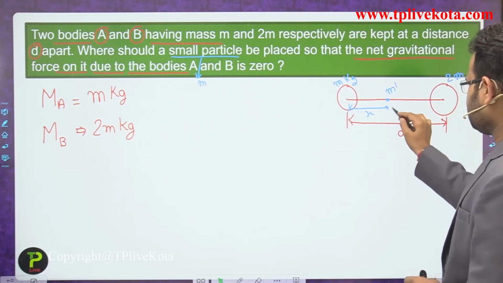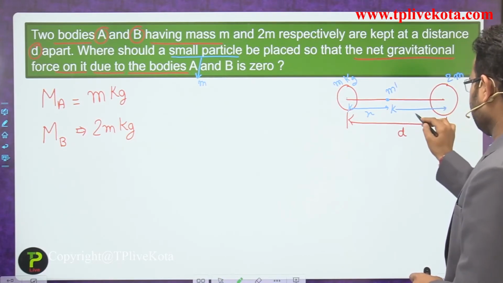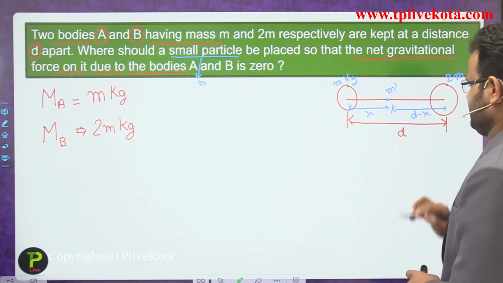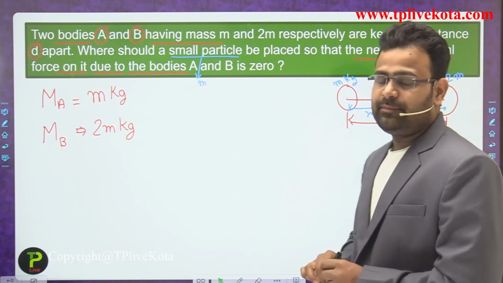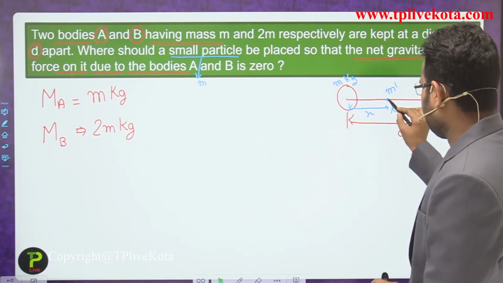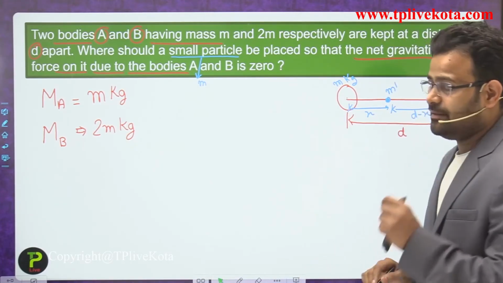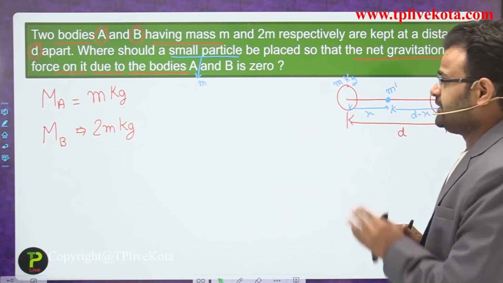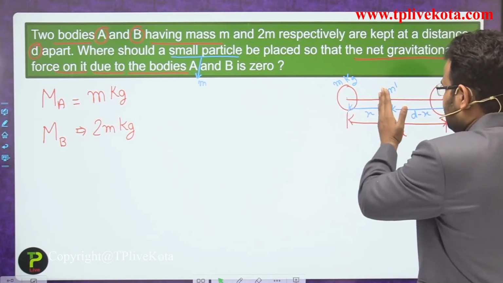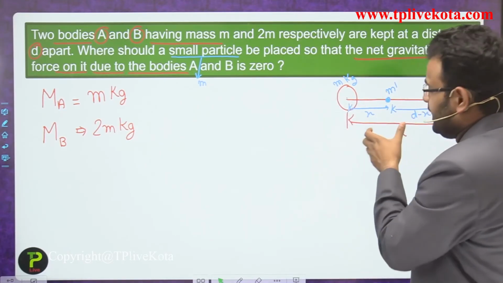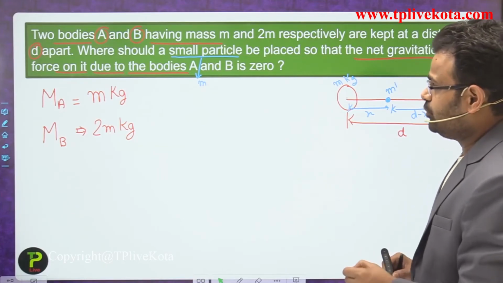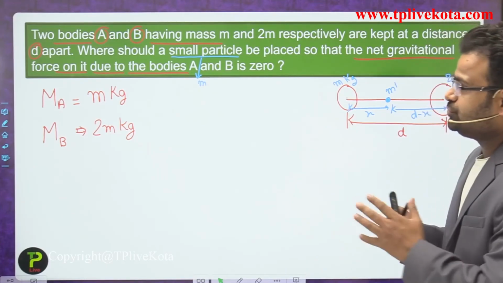So what is the distance from that to that point? That is d minus x. According to the problem, find the position where, if we place a mass m dash, the force experienced from A and the force experienced from B are equal and balance each other, so the net force is 0.